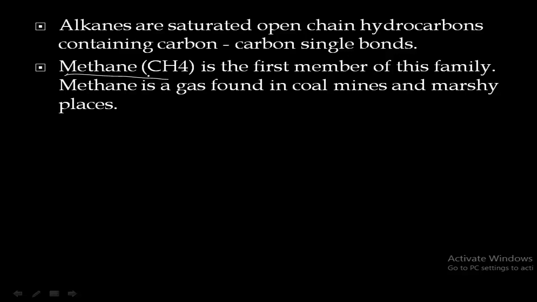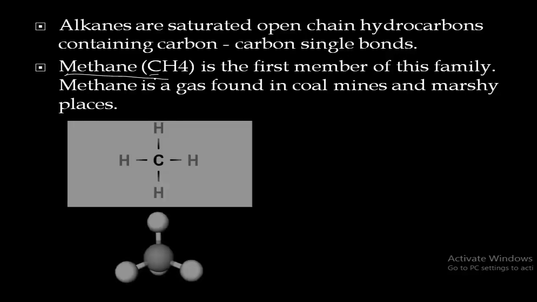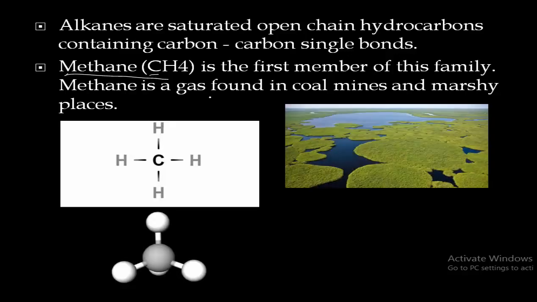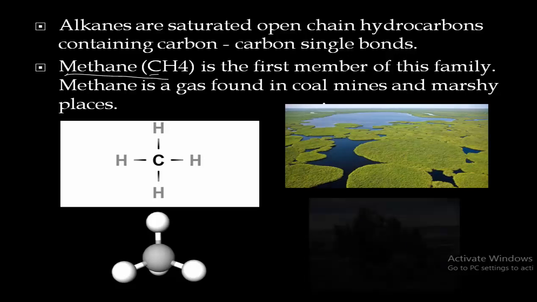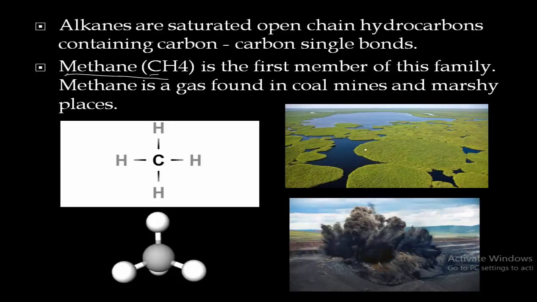Means the alkanes start with a one carbon containing compound, that is methane, which is surrounded by 4 hydrogen atoms, and the methane gas is usually found in coal mines and marshy places. Here you can observe the marshy place.